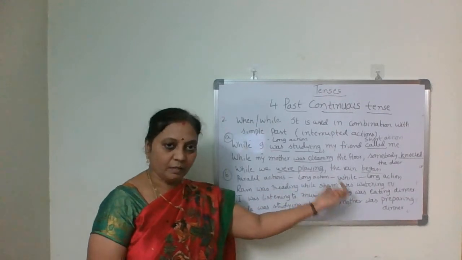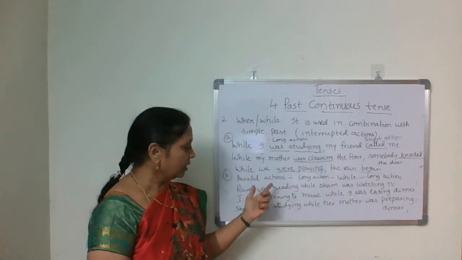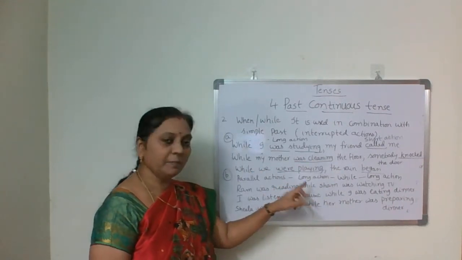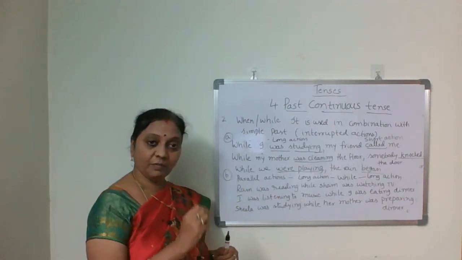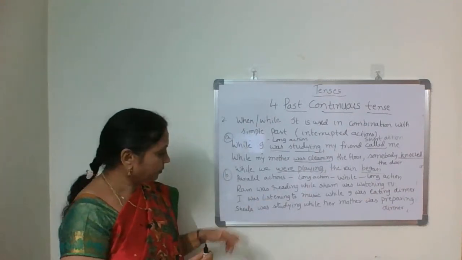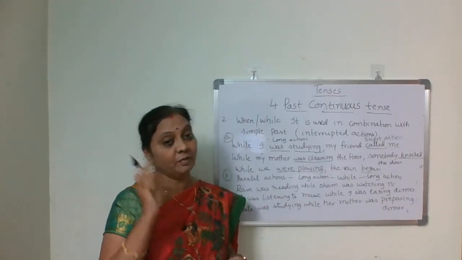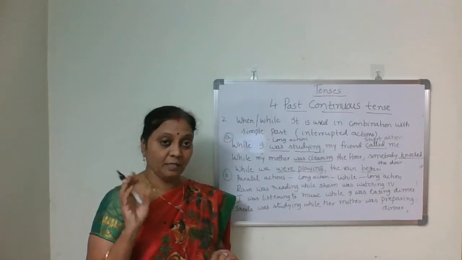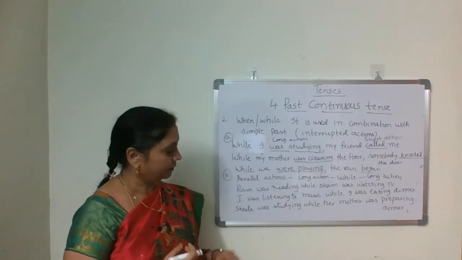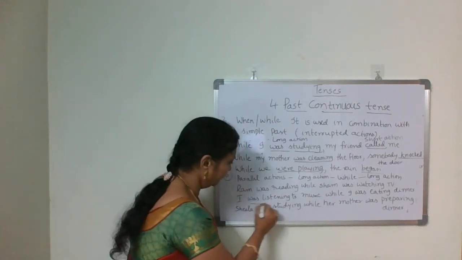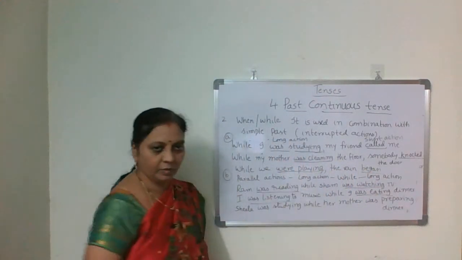So for both, we are using past continuous tense, two long actions, and in the middle while. It's during that time. While, whenever we use, is during that period. Okay. I was listening to music while I was eating dinner. Two things I'm doing parallelly. So here also was listening, one longer action, and was eating, another long action, and in between while.